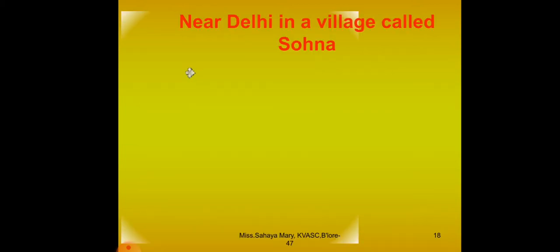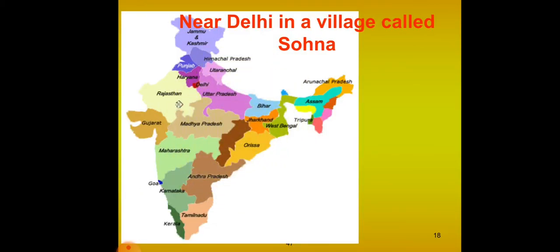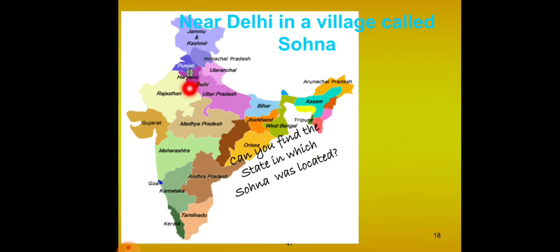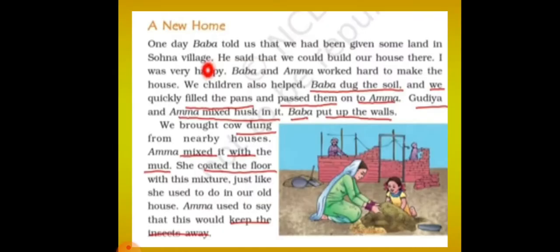So where is Sona village? It is near Delhi, in a village called Sona. It is in Haryana. So you can find the state. This is Delhi, right? Sona is located in Haryana. Next, he said that he could build our house there. I was very happy. The piece of land was given by the government, and Chetan Das' father told that we can build the house on that land.